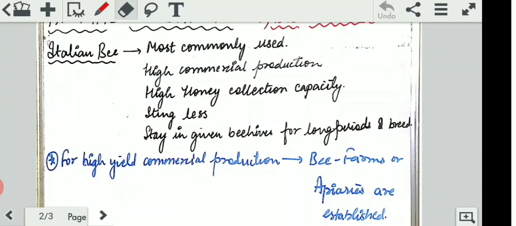Now, as they are staying in the beehive for a longer period of time, obviously they are not roaming around and stinging. They are busy producing honey, and also when they are staying there, they breed, and when they breed, they produce more bees. So the Italian bee is of more importance to us, as it provides us with honey and also provides us with more Italian bees by breeding. That is why we have high commercial use of this bee.